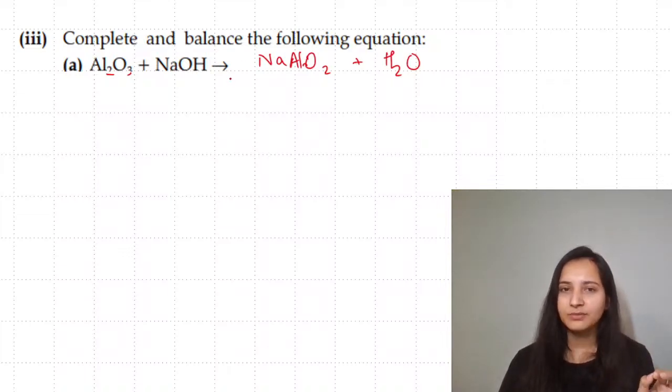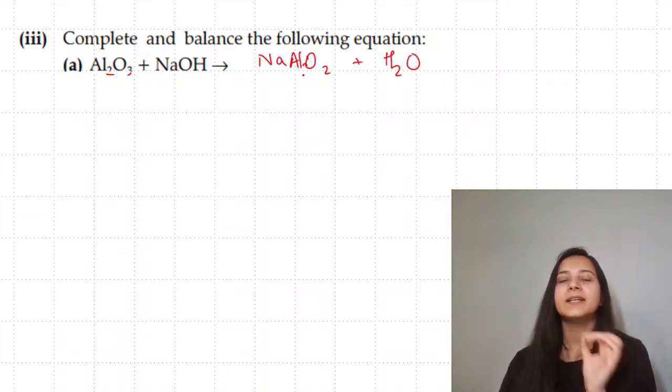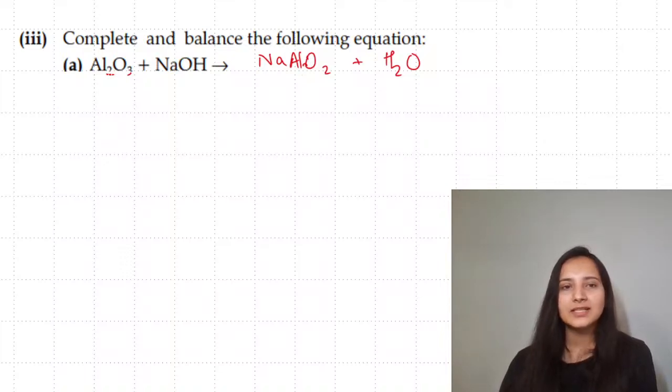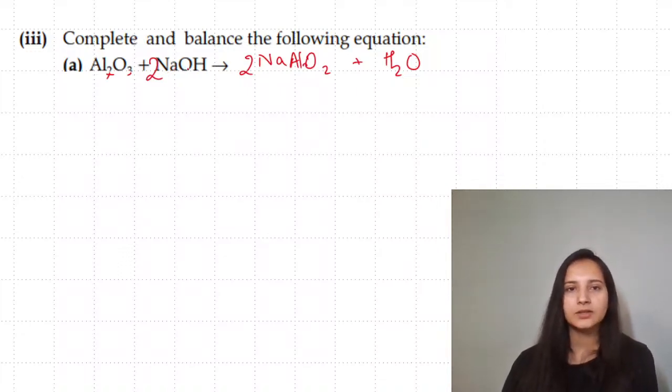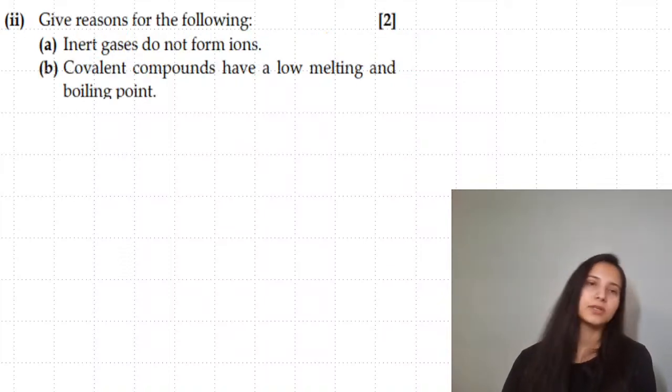Had it been aluminium only, you would be writing hydrogen. Okay, now since it's Al2O3, you will be putting 2 over here, and to balance the sodium, 2 here as well. The oxygen seems to be 3 and 2, and here is 4 and 1, 5, which is balanced. Moving to the next one.